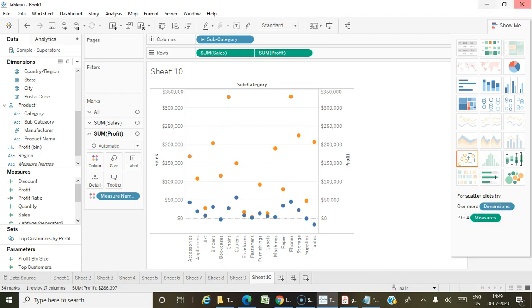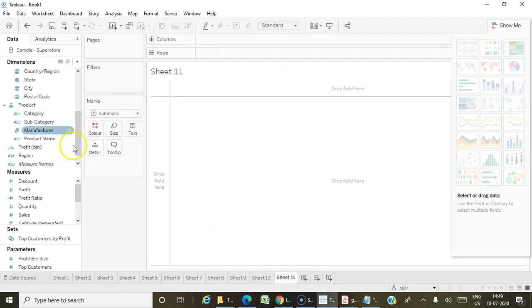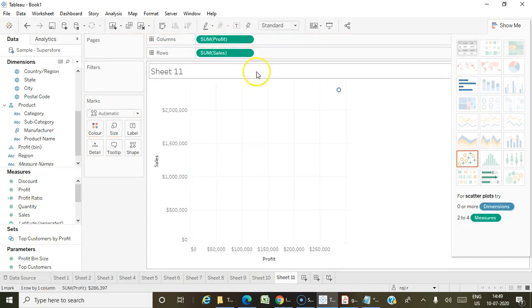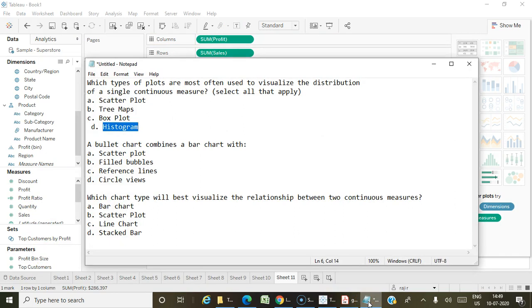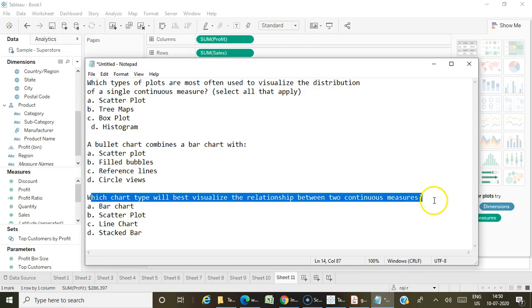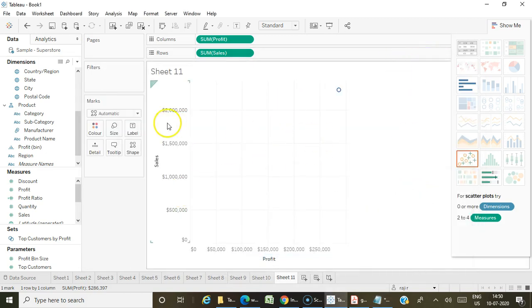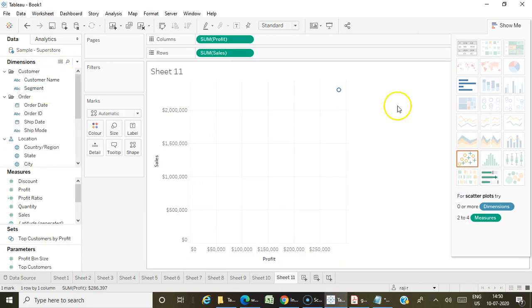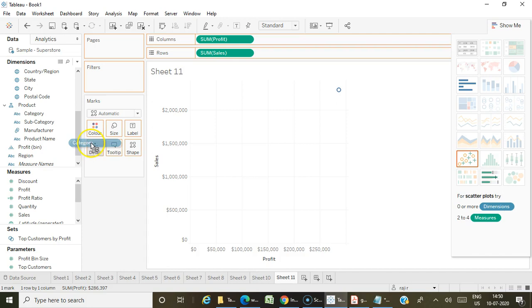Then about scatter plots. To create a scatter plot, mainly you need two continuous measures. See, which chart type will best visualize the relationship between two continuous measures? There may be some questions similar to this, and the answer is scatter plots. For scatter plots, mainly you need two continuous measures, and if you want to analyze values with any dimension, then you can place that particular value on the detail section.